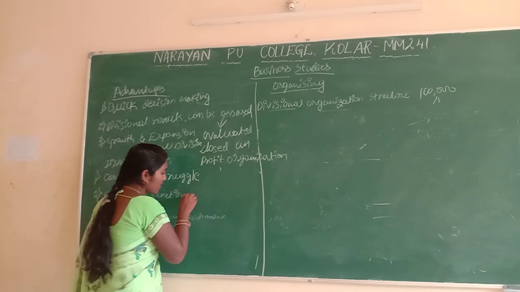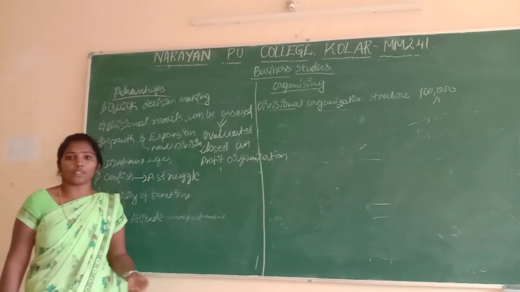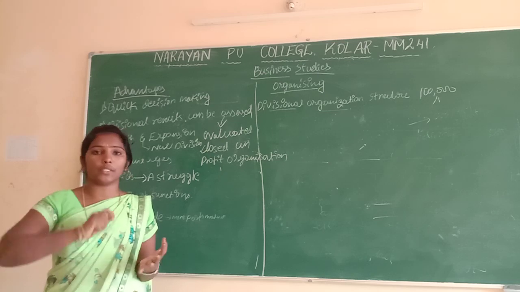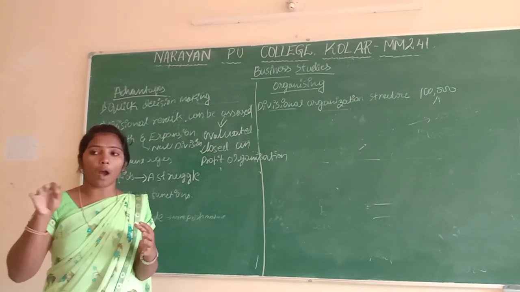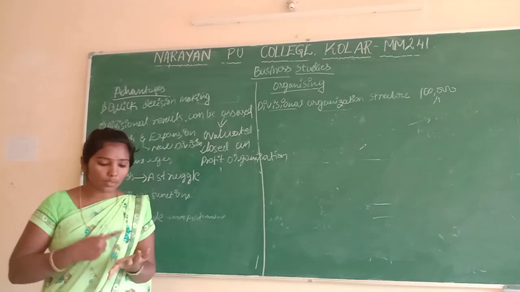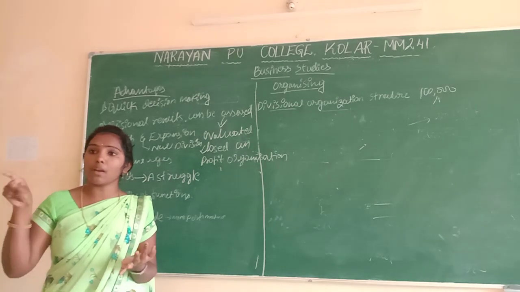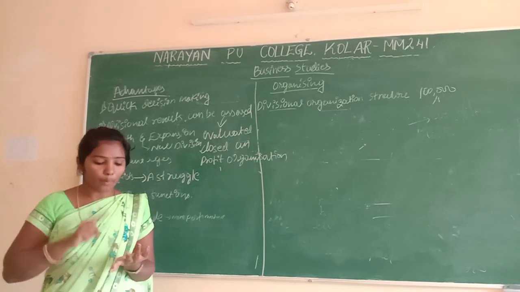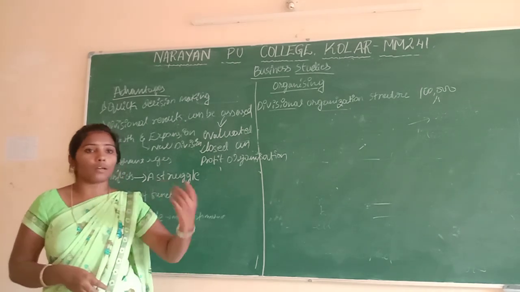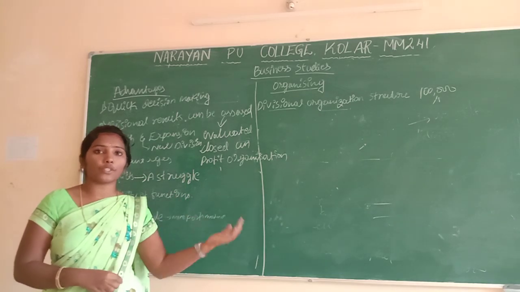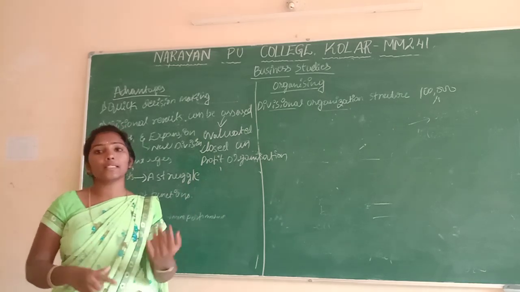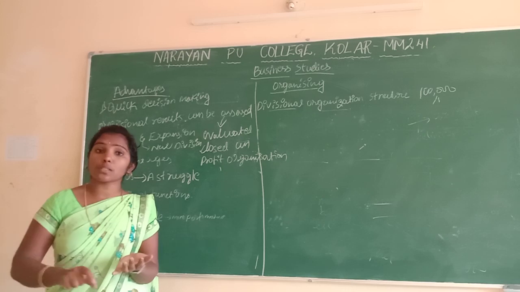And next it is duplication of functions. When the number of divisions increases, the manager doesn't have time to observe all the divisions. When they don't observe all the divisions, duplication happens. Employees also will increase, and cost also will increase. When the manager does not observe the overall divisions, duplication also increases. Even if they don't work, they will claim high cost: this much for resources, this much for the plant and machinery we purchased, and we have to pay for that.